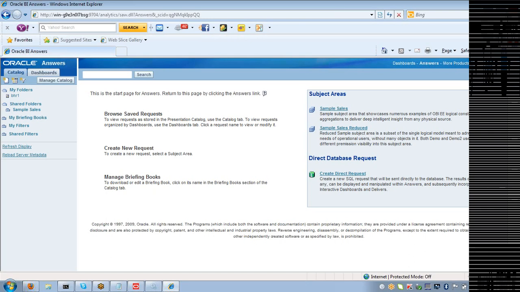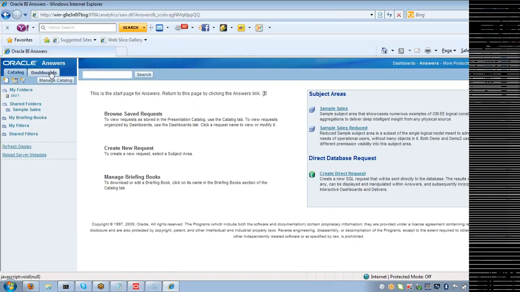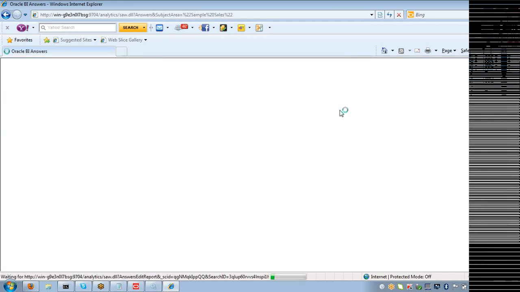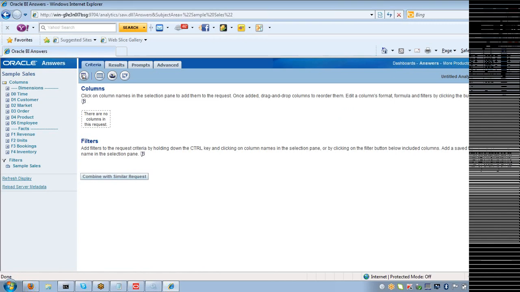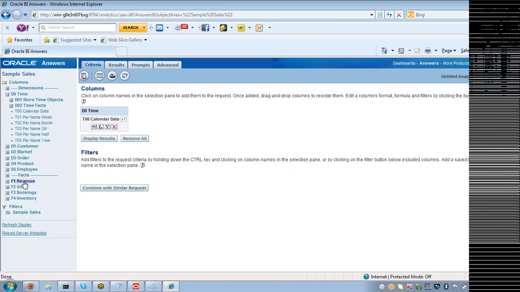Got it now? So like this, now I'm analyzing my company's sales information. I have created two physical presentation catalogs here. These presentation catalogs will be available as subject areas in Answers. So I click on the sample sales here. Now you see you have an area called columns and filters. Let's say from the time I'm going to select calendar date, and from the revenue I'm going to select